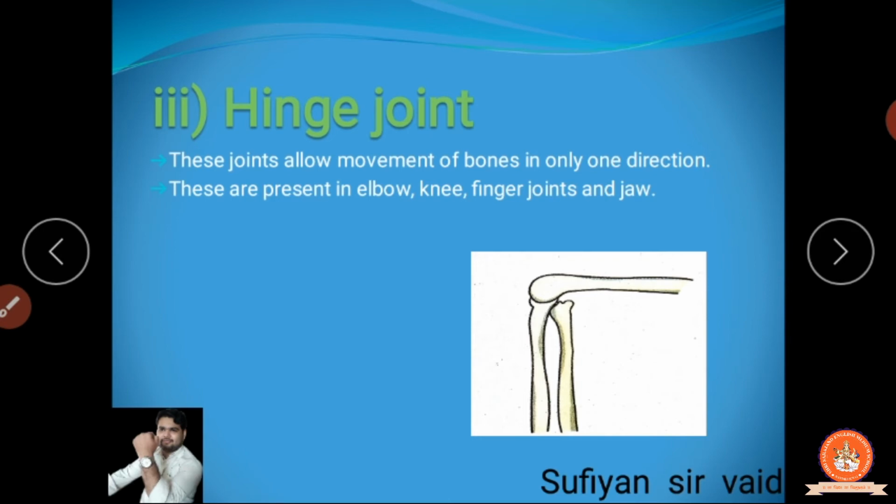आप खाना खाते हो तो एक ही डायरेक्शन में, पीछे की तरफ मूव होता है ना. क्लियर? सो इट्स व्हाट, hinge joint. Clear? You can take your hand, even your leg also. The joint allows movement of the bone in only one direction, and the joints are elbow, knee, finger and jaw. You can observe it in your finger, elbow, knee. तो वो सारे क्या एक ही डायरेक्शन मूव करते हैं, पीछे की तरफ मूव होता है ना. So this is the hinge joint.